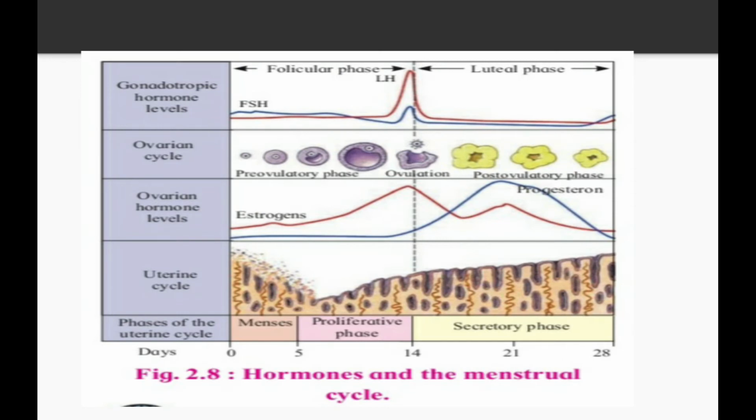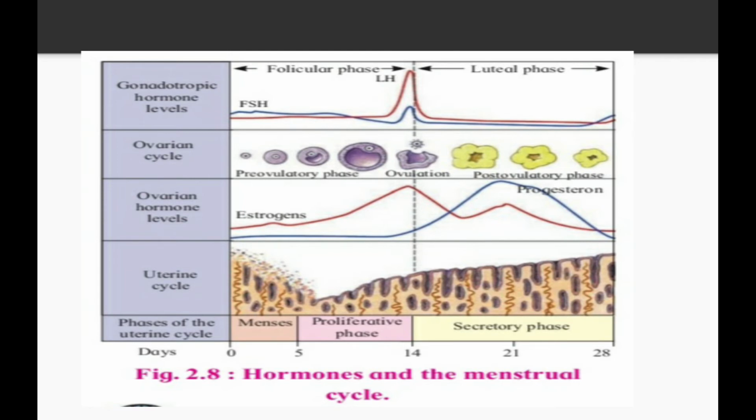So this is the diagram showing hormones and the menstrual cycle. There are various changes that occur during the ovarian phase, after that the ovarian hormonal level and uterine cycle. So what happens in menses? Menses gets started at day 0 to 5. Here the estrogen level is very low as well as the progesterone level is also very low, and the lining of the endometrium starts decreasing due to the blood flow.